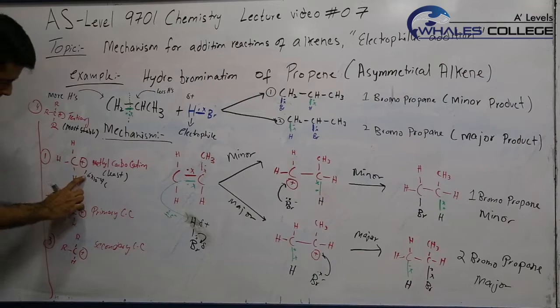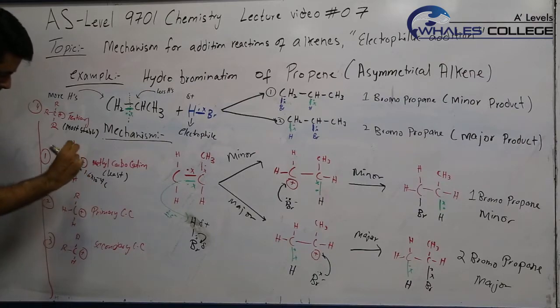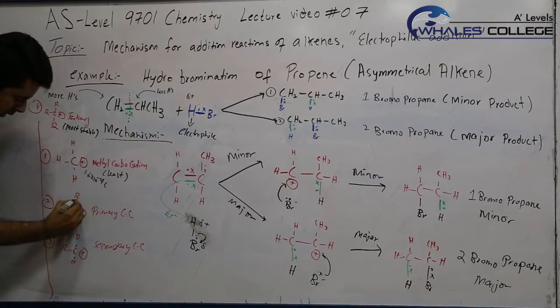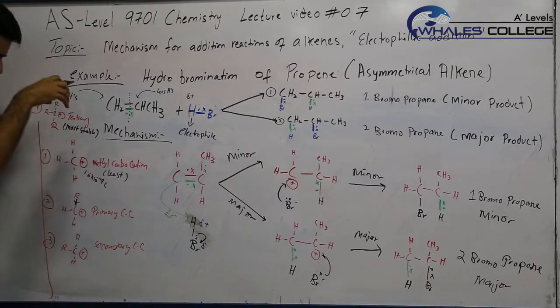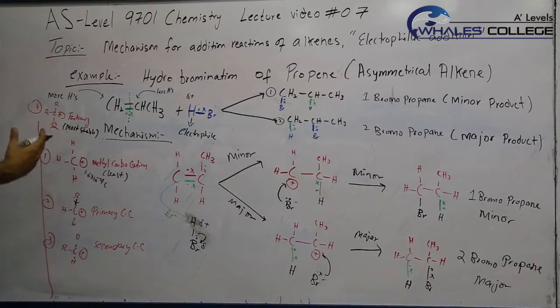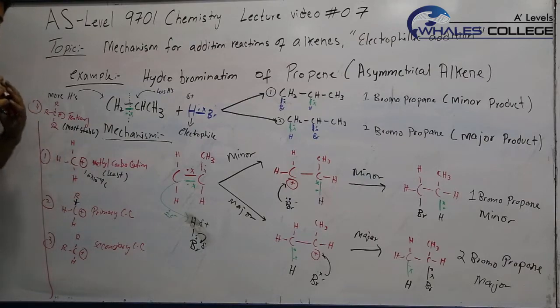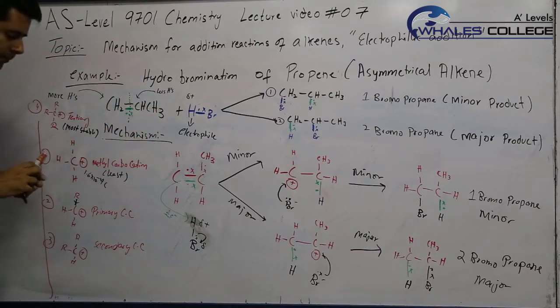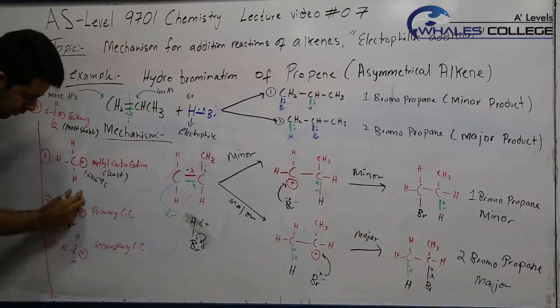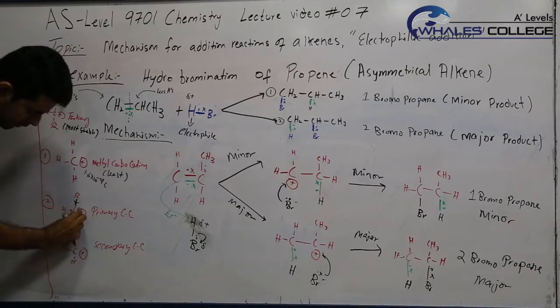Here the charge is actually 1.6 into 10 raised to minus 19, but when it is attached to an alkyl group, the alkyl group has an inductive effect. What is an inductive effect? It's an electron donating group. That means it shares some of its electron charge density with the carbocation because it's positive, so the electrons move from this side to the carbon.